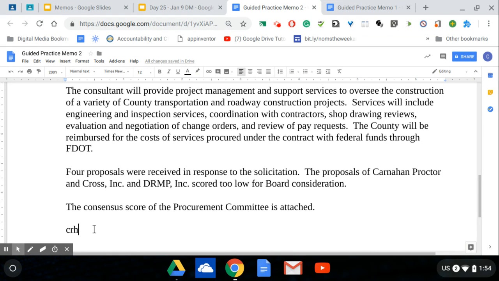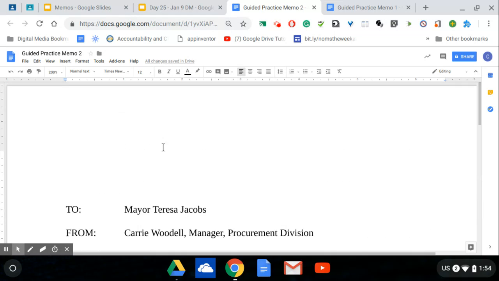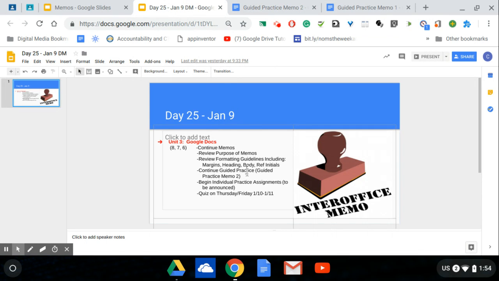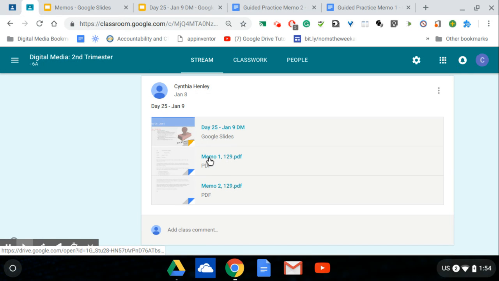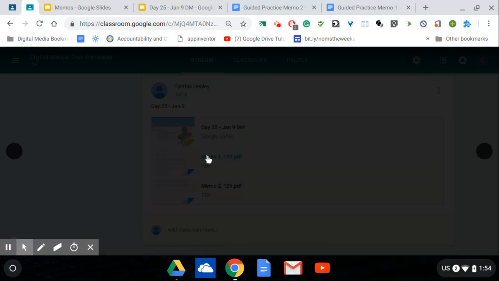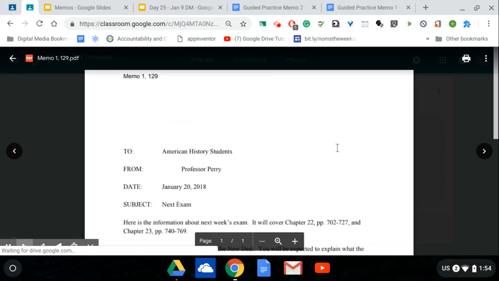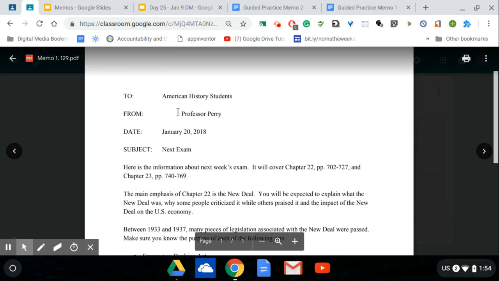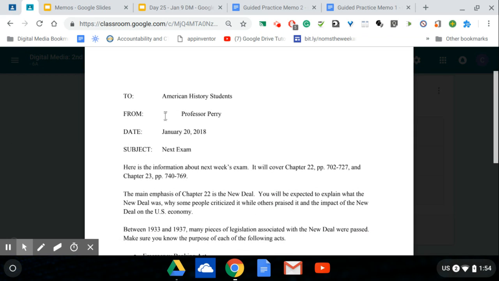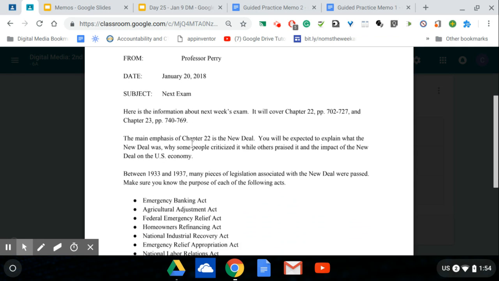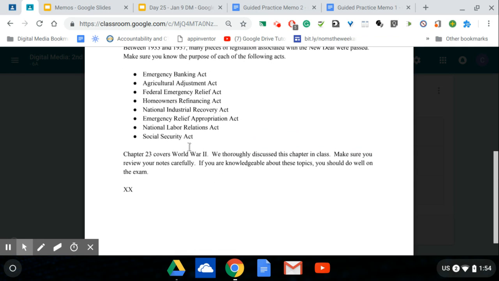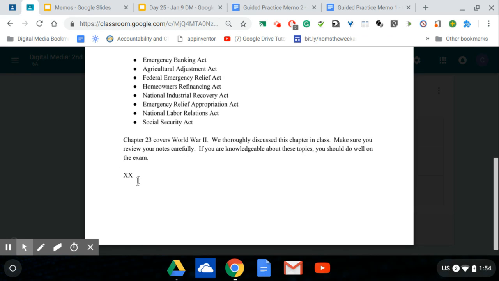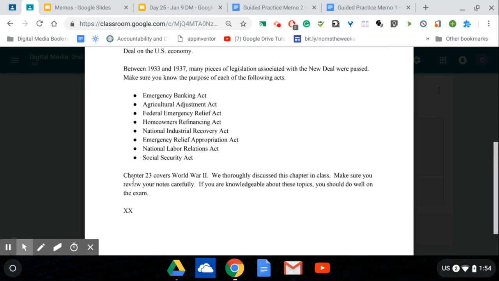After completing Guided Practice Memo 2, I saw on the agenda there are a couple of new assignments, and I can see those in Classroom and they're posted there. Memo 1 is the next one I'm going to start on, and this is independently, if you remember from the agenda. So I'm going to type this memo. Immediately I'm going to see there's a spacing issue right here, and that's something that's going to need to be fixed. This is an independent assignment where you see these X's. This is just a hint to include your initials as reference initials.